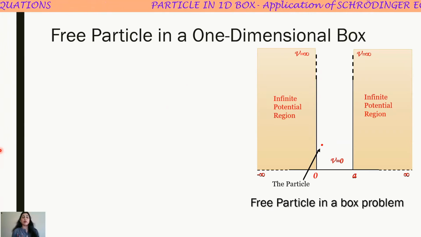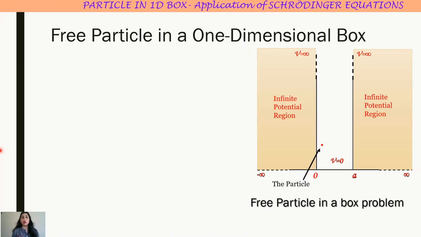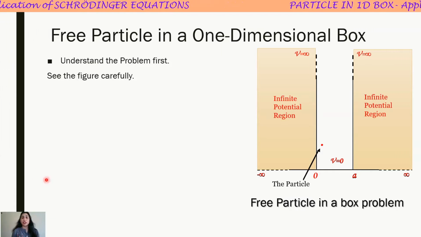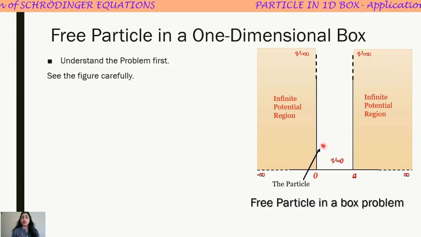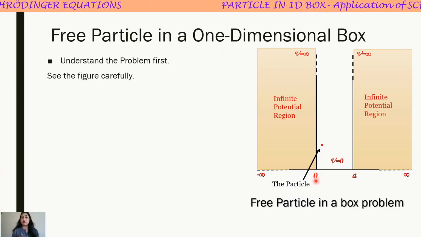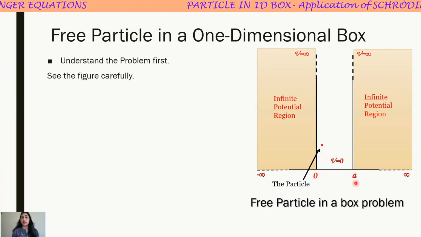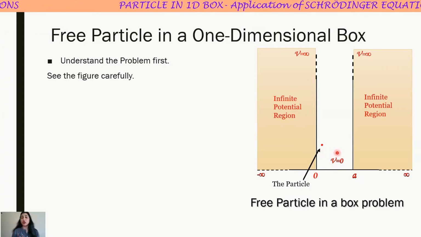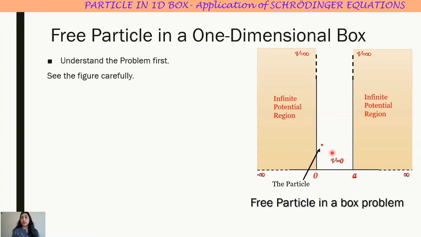So this is the problem of particle in one-dimensional box. First of all, we have to understand this problem. In the figure, the particle is shown within the boundaries of x equal to 0 and x equal to a. As the box is one-dimensional, the particle can move along x-axis only.